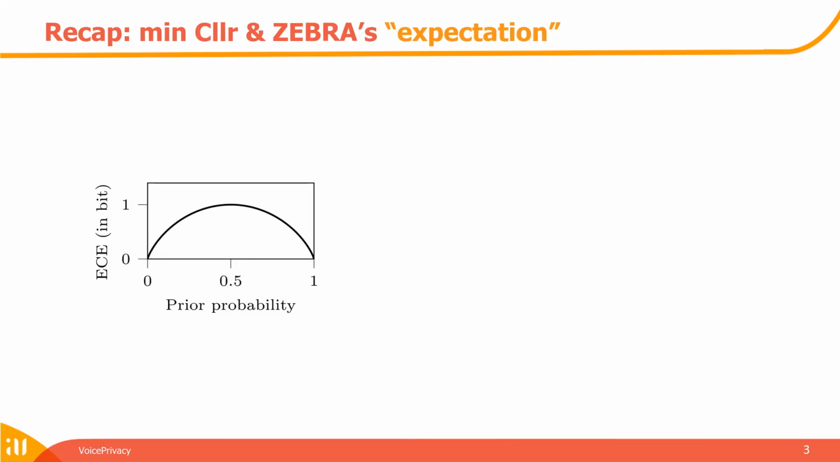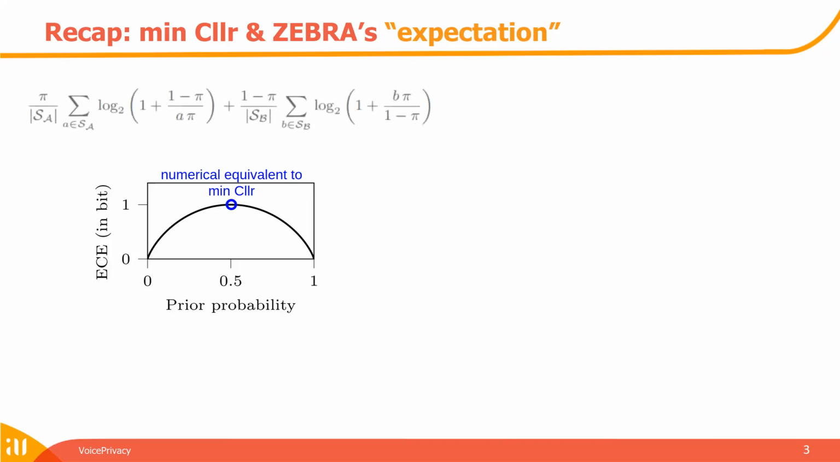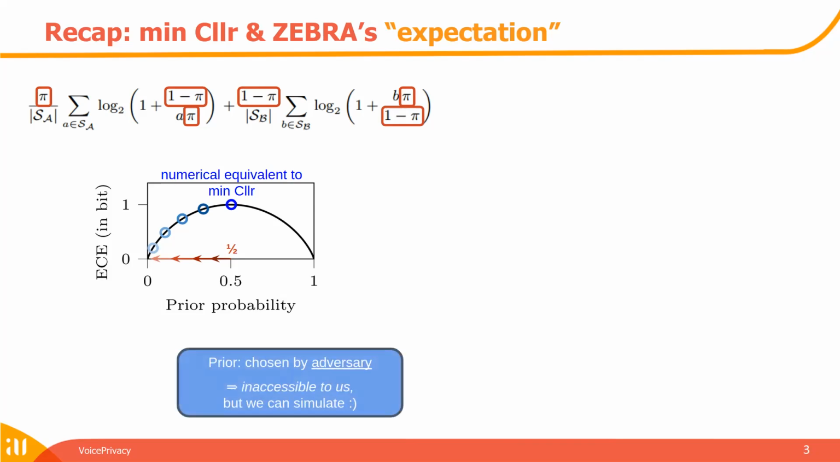Regarding Zebra's expectation metric and MinCLR, this is motivated from empirical cross-entropy plots, ECE. And therefore, for different prior probabilities, we can see relative information. And at 0.5, we can see a numerical equivalent to MinCLR. So if we take the computational metric for ECE, if this prior is a half, it's equivalent to MinCLR. But we can choose different priors, and with that, there are different interpretations. The prior is chosen, however, by the adversary. It is inaccessible to us. However, we can simulate for it.